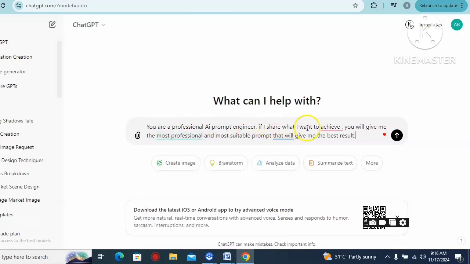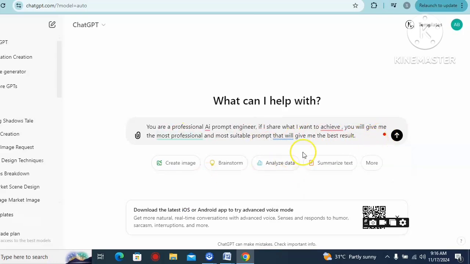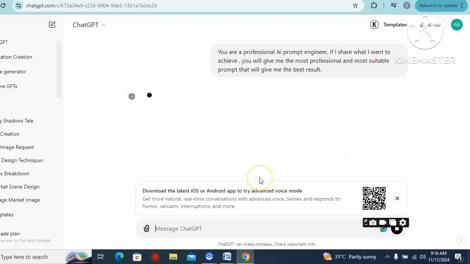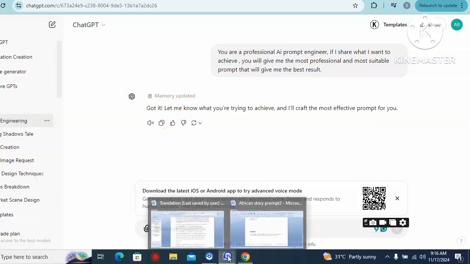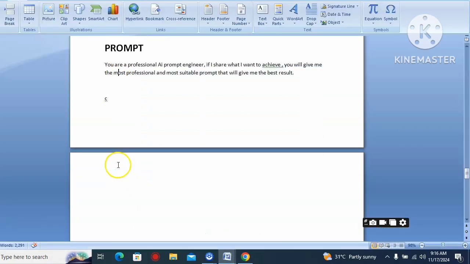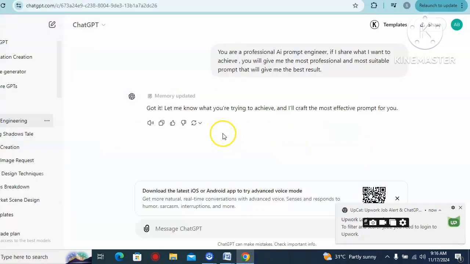So the first prompt now is, let me just read it out. You are a professional AI prompt engineer. That is the instruction I'm giving to ChatGPT. If I share what I want to achieve, you will give me the most professional and most suitable prompt that will give me the best results. So let's see what ChatGPT told us. It says, got it. Let me know what you are trying to achieve, and I will craft the most effective prompts for you. So that means it's going to craft the prompt that is going to generate that story length. So one thing about ChatGPT is prompt.